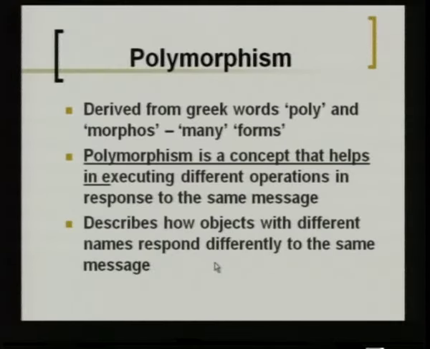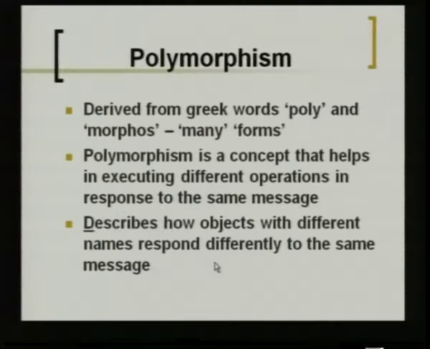So, it is a concept that helps in executing different operations in response to the same message. So, as I said, in messages and methods, that is the way of interaction between objects. When one object sends a message to another, it does some task and response. So, when for the same message you can have the same function perform different operations, it is called polymorphism.